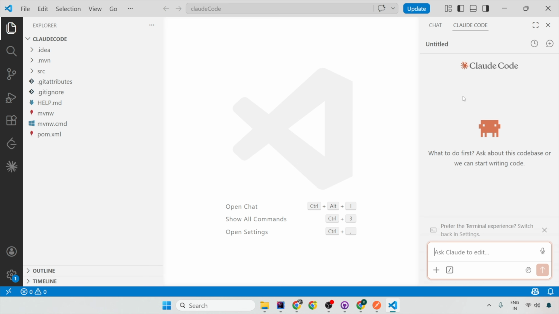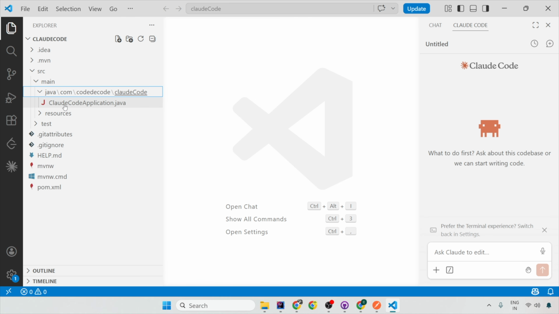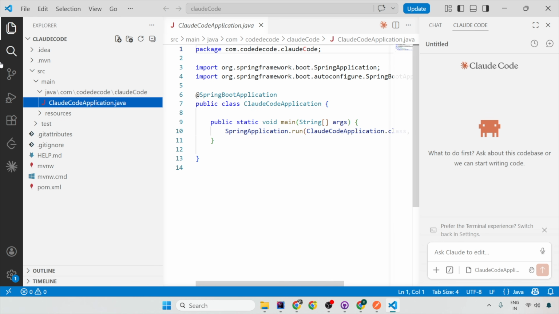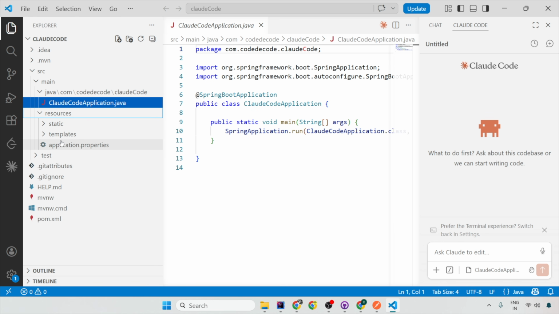Okay. Now, as soon as I have installed it, if you see here, I have Claude Code here. Now I can ask Claude to do anything for me. And this is where the magic starts. If you open src/main/java, you will see only one class, which is the Claude Code application. And even in resources, it is only application.properties. Now, what I will ask this Claude is, I'm not giving a very efficient prompt.